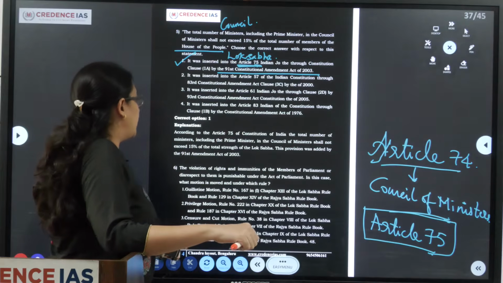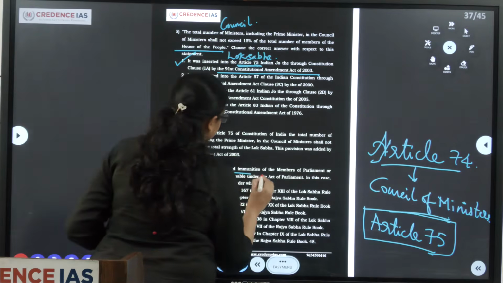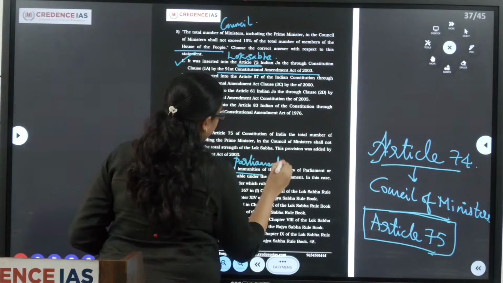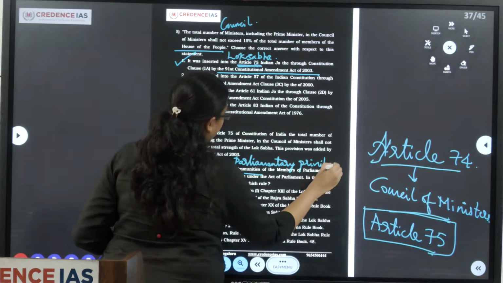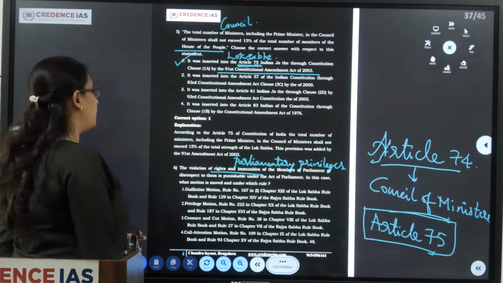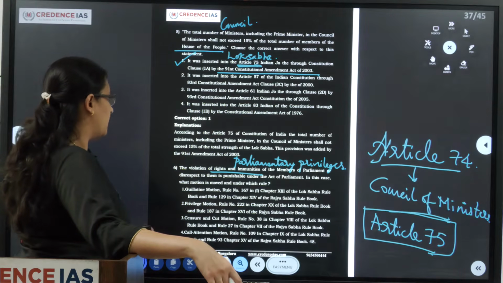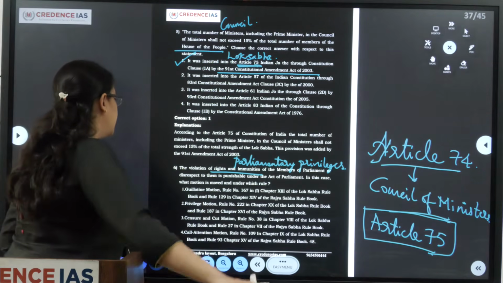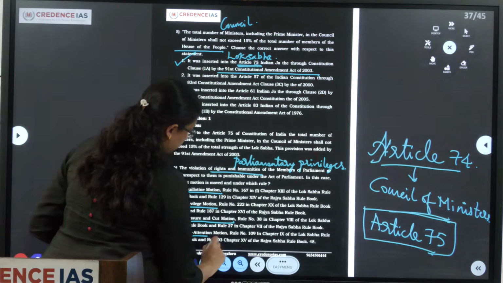Next question. The violation of rights and immunities, in the sense of parliamentary privileges, of the members of Parliament, or disrespect to them, is punishable under the Act of Parliament. In this case, what motion is moved and under which rule? Is it a guillotine motion, privilege motion, censure and cut motion, or call attention motion?